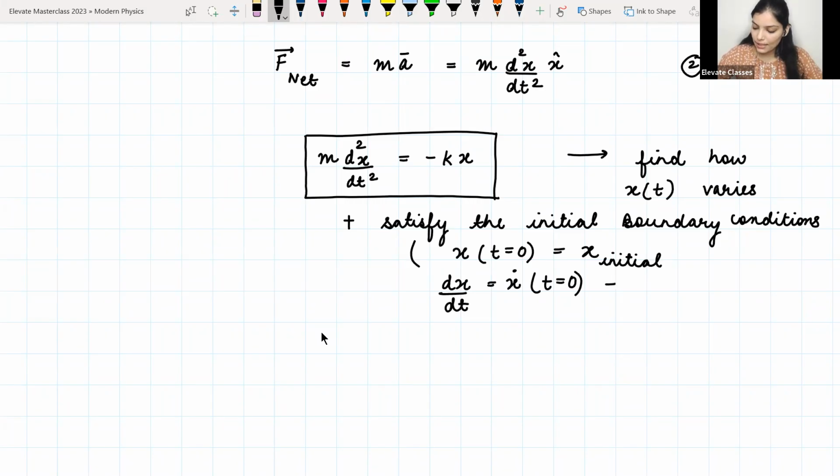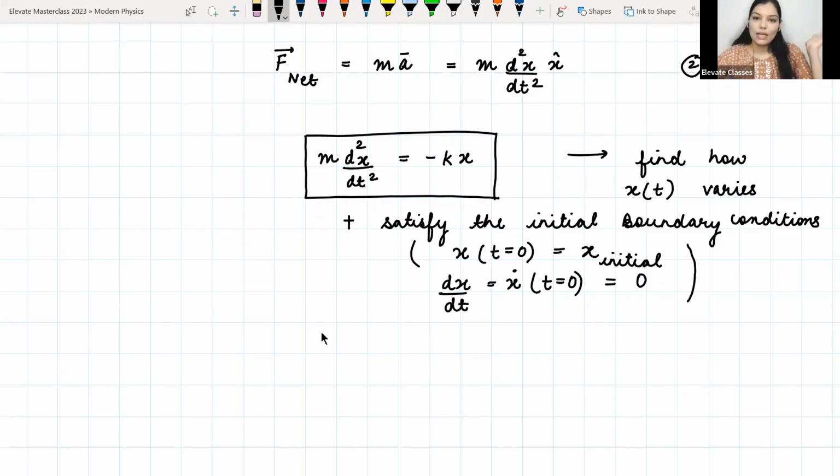So what was the initial velocity? The mass was at rest, so the initial velocity was equal to 0. These are the two boundary conditions. So now our goal is that we are going to guess some form of x which we think can be the solution, and then we are going to make sure that the guessed solution actually satisfies these boundary conditions. That is our goal for the moment.